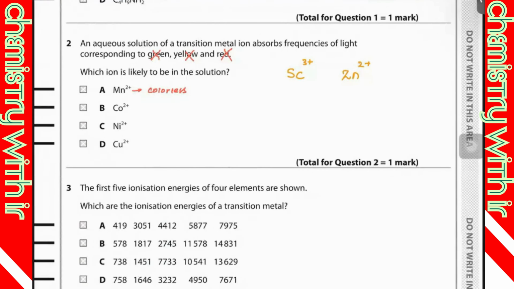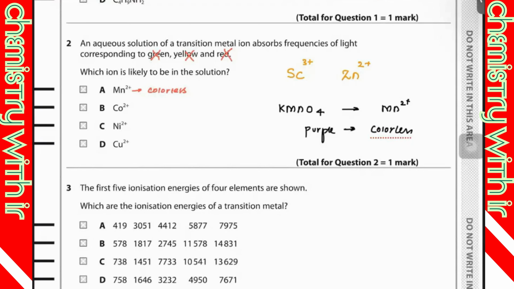They are not having a partially filled d orbital in their ionic form. But Mn2 plus, if you remember, we had KMnO4. So we used to say KMnO4 changes into Mn2 plus. So it would be from purple to colorless. Okay. So Mn2 plus is colorless.